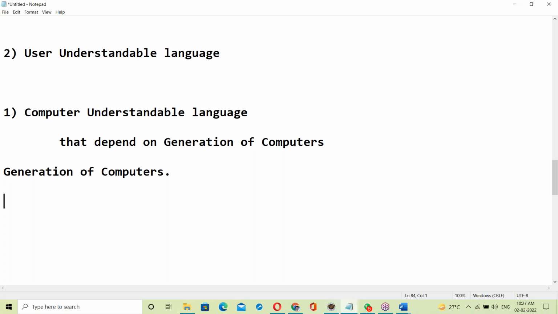How many generations of computers? Yes, Pranav says 5 generations. Nagaraj also says 5 generations. Pradeep says 4 generations. How many generations?